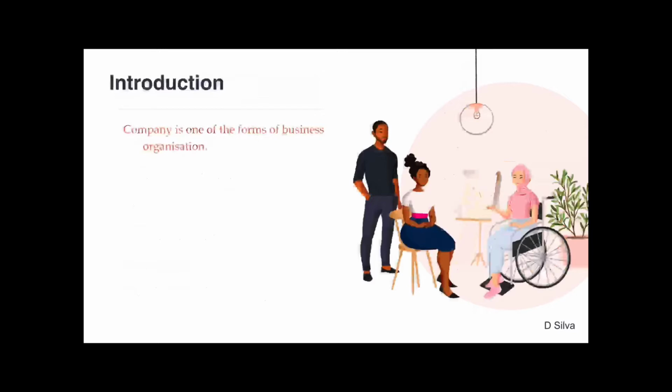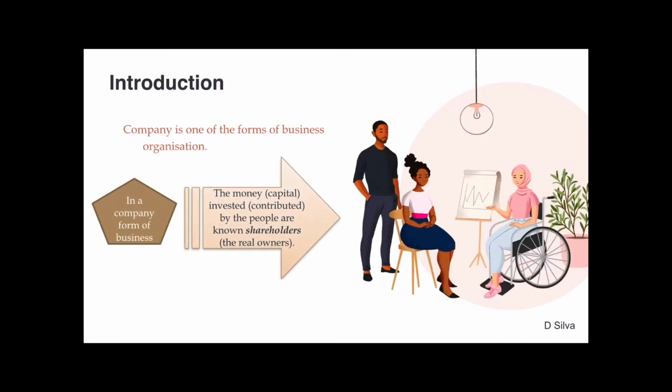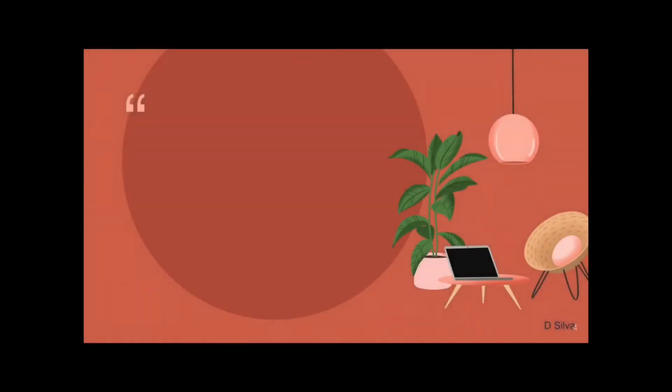We do know that a company is one of the forms of business organization. In a company form of business, the capital invested by the people who are known as shareholders, money over here is called capital. What is being invested is called contributed. The people who contribute their money to start a business are collectively known as shareholders, who are the real owners of the business. So the capital contributed over here is called share capital.